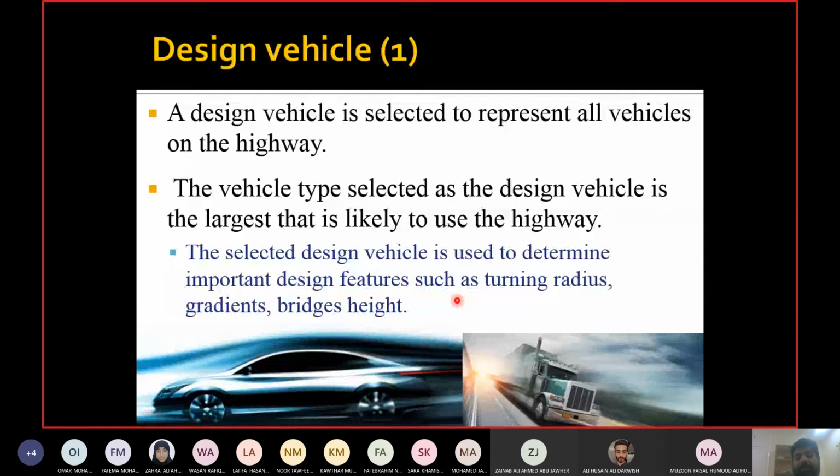Some of them we discussed in chapter 3 as well, but they include turning radius. Whenever you are turning at low speed, you have to consider the size of the vehicle. Gradients, I already told you, if you have heavy trucks, then gradients need to be lower. Then the height of the bridges, because vehicles are supposed to go under the bridges. You should have enough head space to allow even the largest vehicle to go under the bridge. Again, the largest vehicle that is expected to go under the bridge.